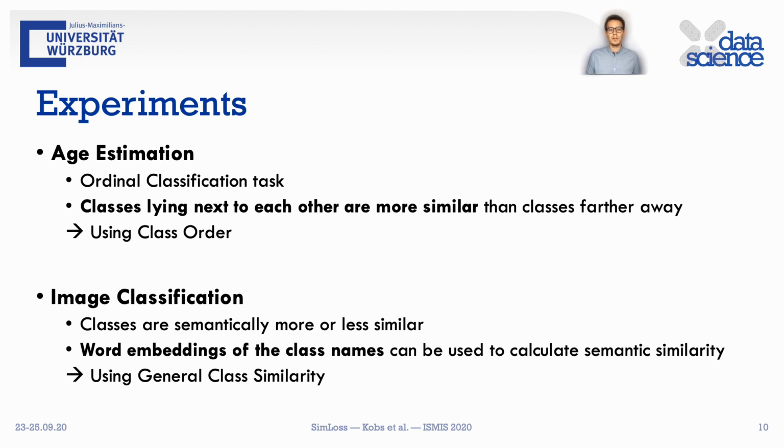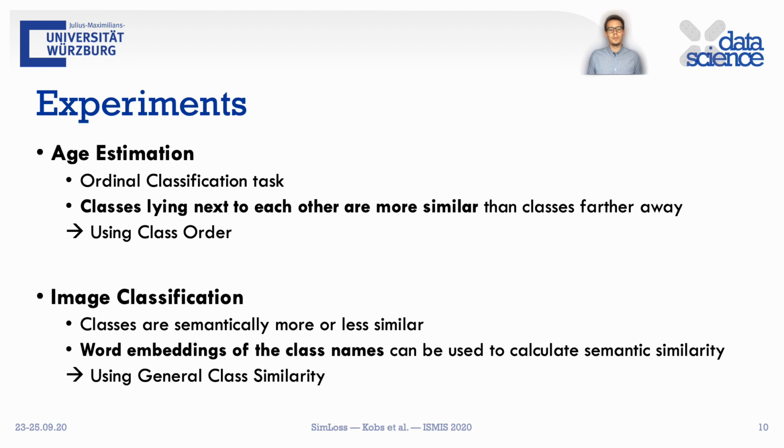In image classification, the classifier gets an image and predicts its class, such as rose and car. Some classes are semantically more similar, so in our case, we calculate the class similarity using the cosine similarity between word embeddings of the class names.